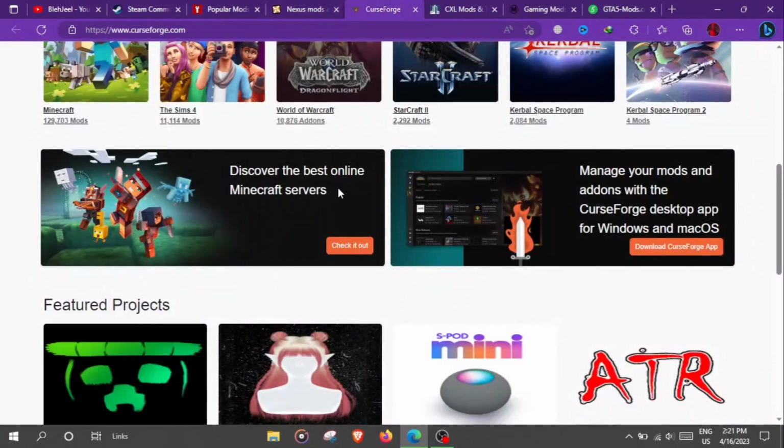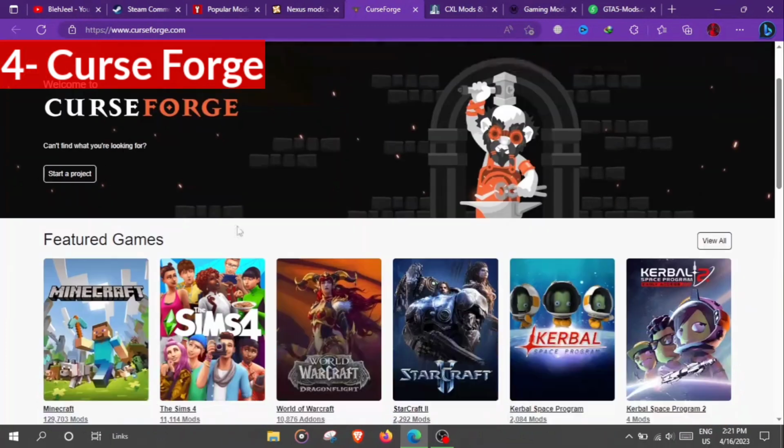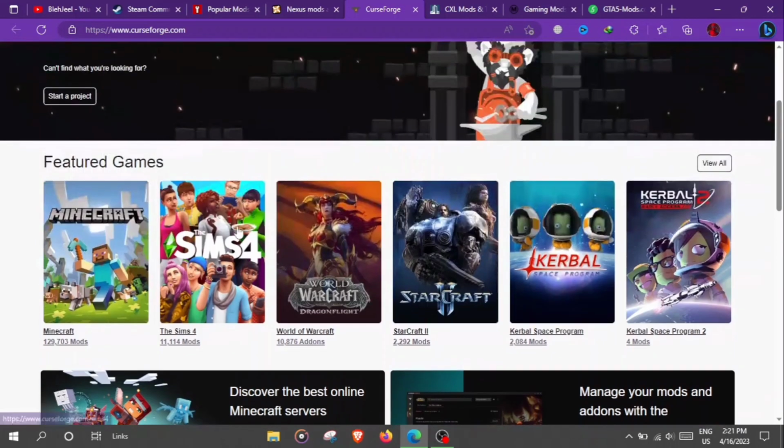Then we have another website called CurseForge. So guys, it's another popular website from where you can download mods for your games, and this website is popular for the games including Minecraft, World of Warcraft and Skyrim.